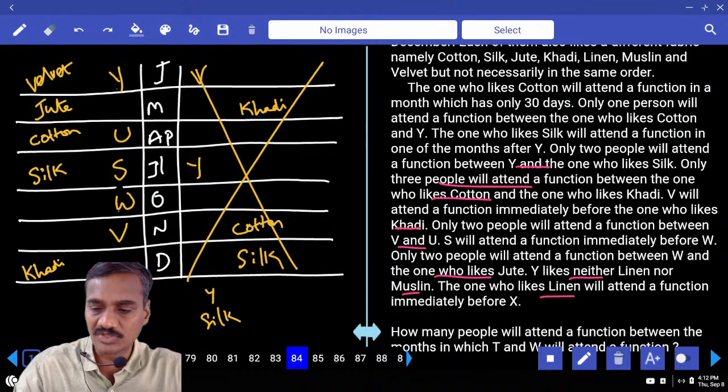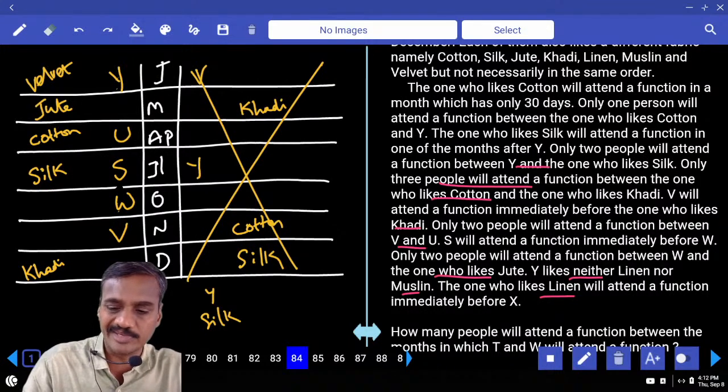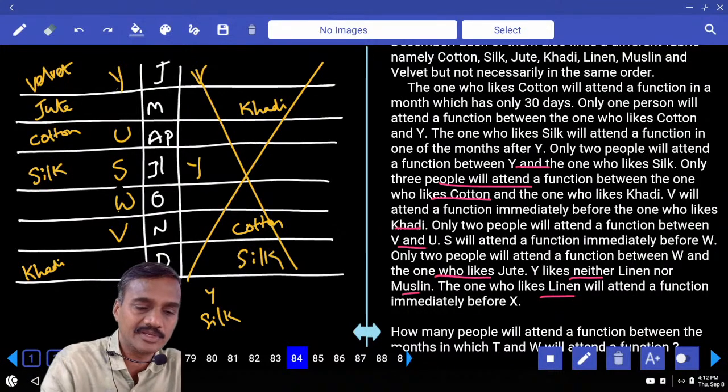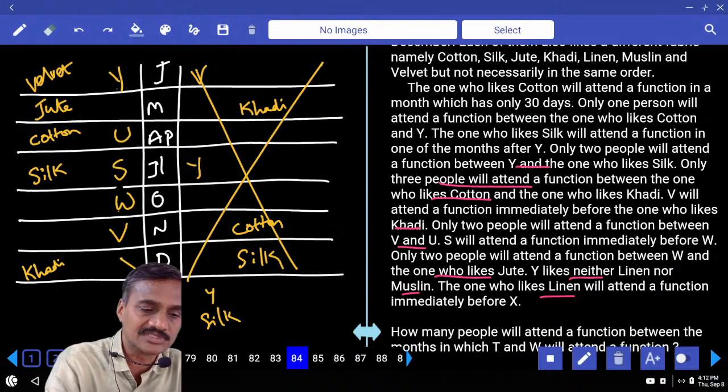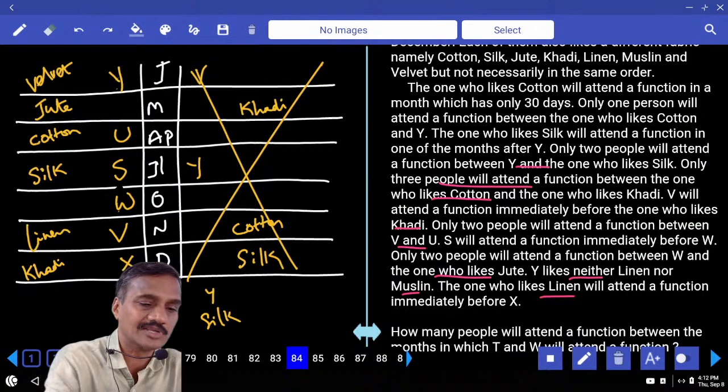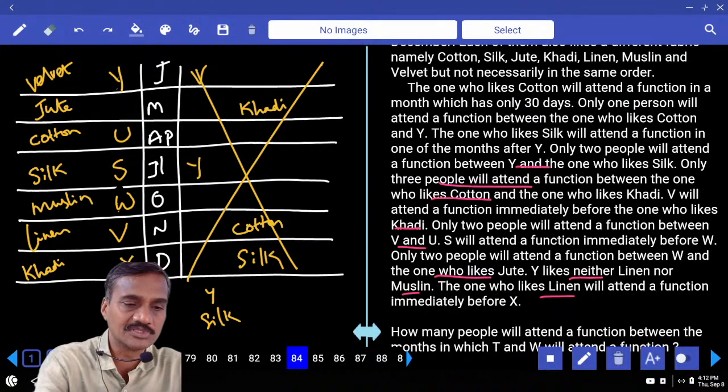And the one who likes linen will attend a function immediately before X. Linen is before X and X is here. Then what else is left over here? Muslin. And muslin is here. And the person that is left over is